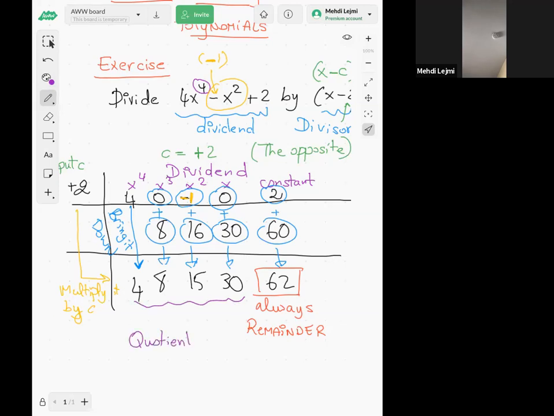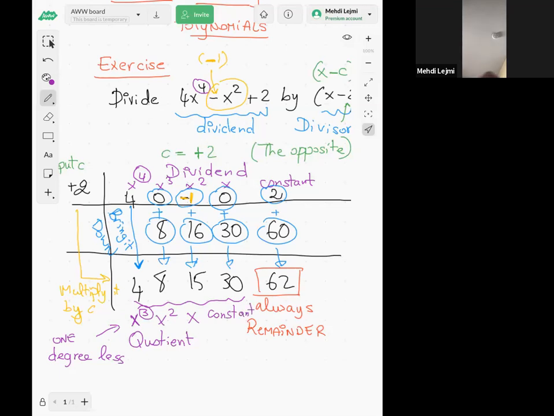How do we read the quotient? In the last row, the degree is 1 less than the dividend. I have x to the 4 at the top, so here it's going to be x cubed, 1 degree less. After x cubed, of course, there's x squared, there's an x, and then there is a constant.